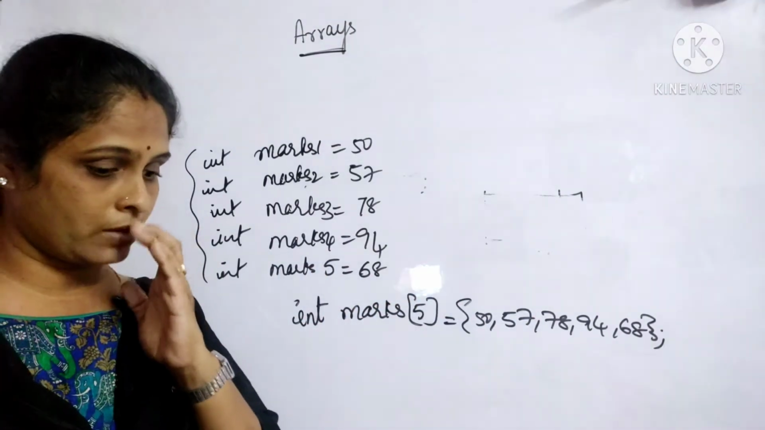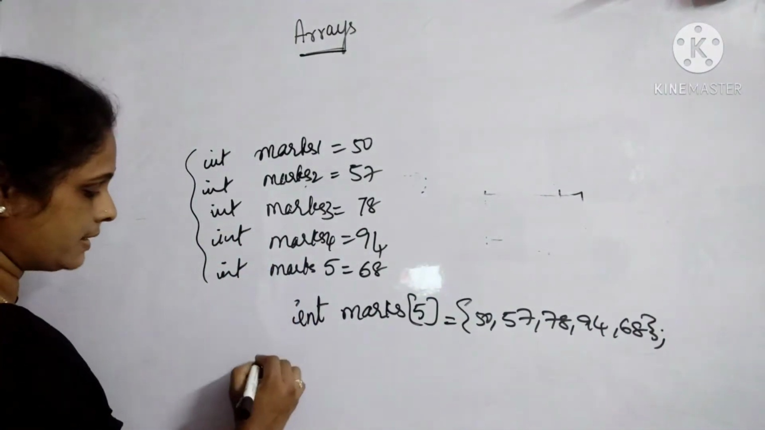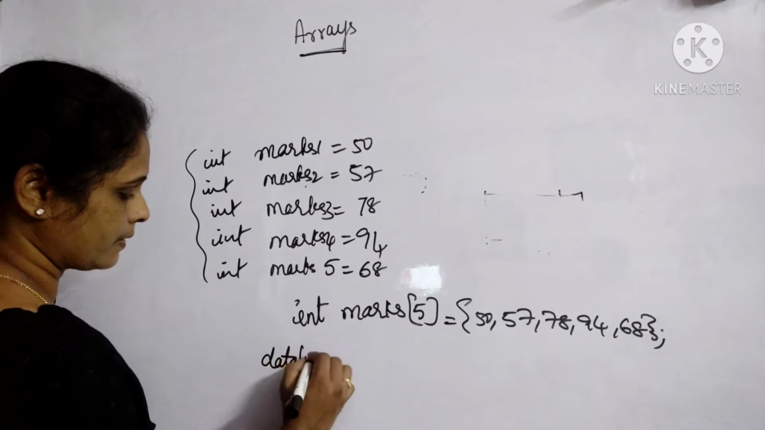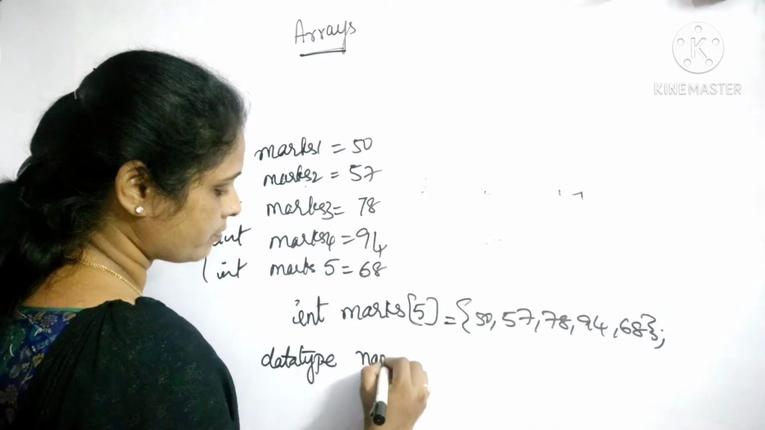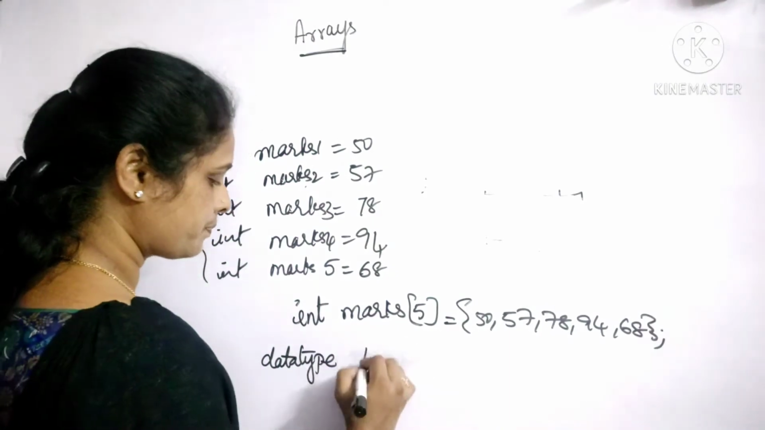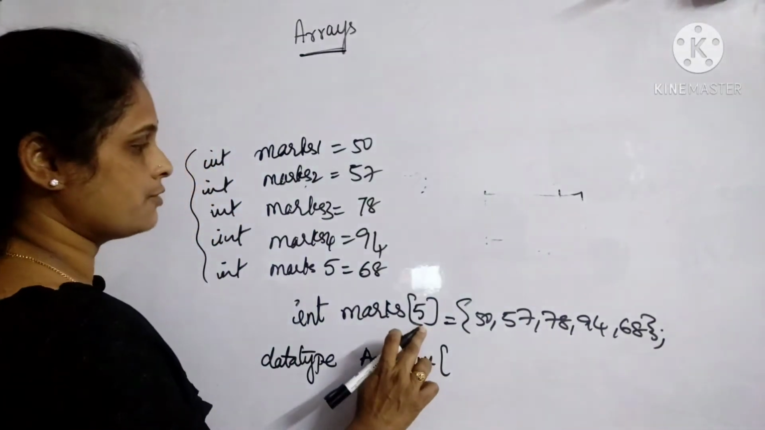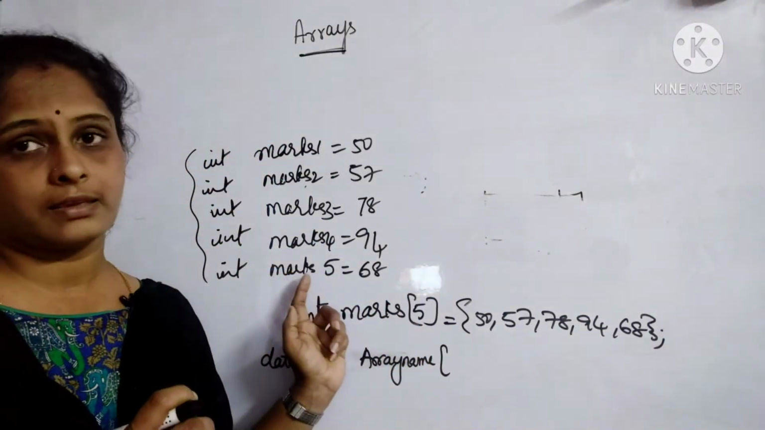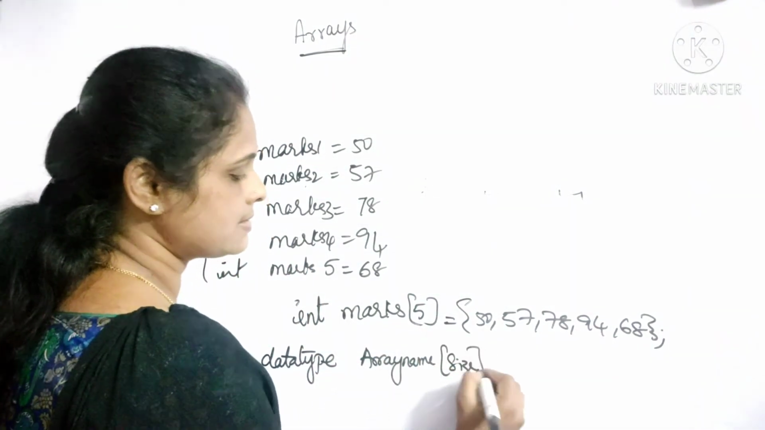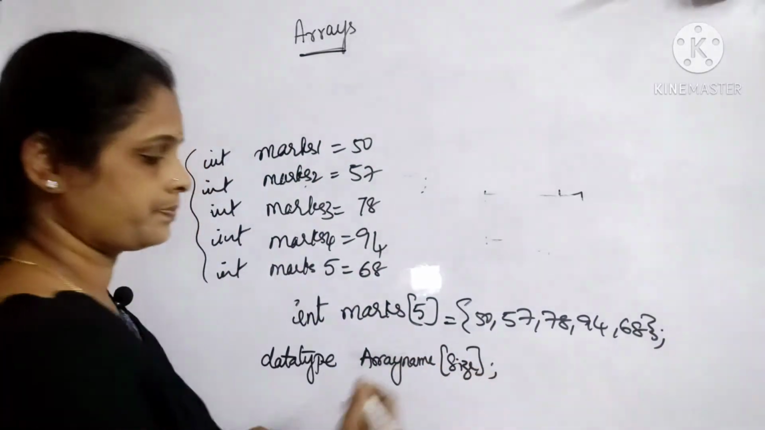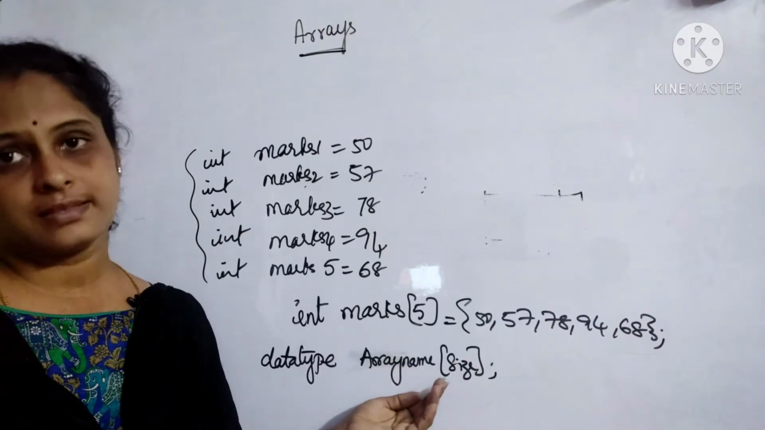The general syntax of an array is something like this. Data type, followed by the name of the array, followed by, what is this here? 5 is nothing but the number of elements in it, the size of the array. So array name followed by size. That's it. This is how we declare an array. We create an array using this syntax only.